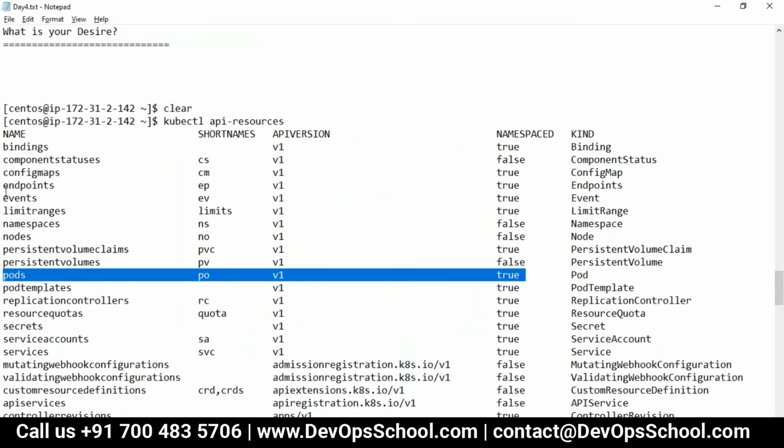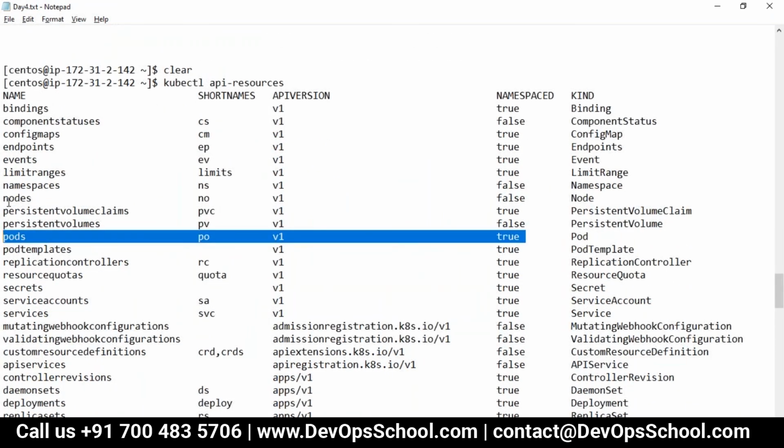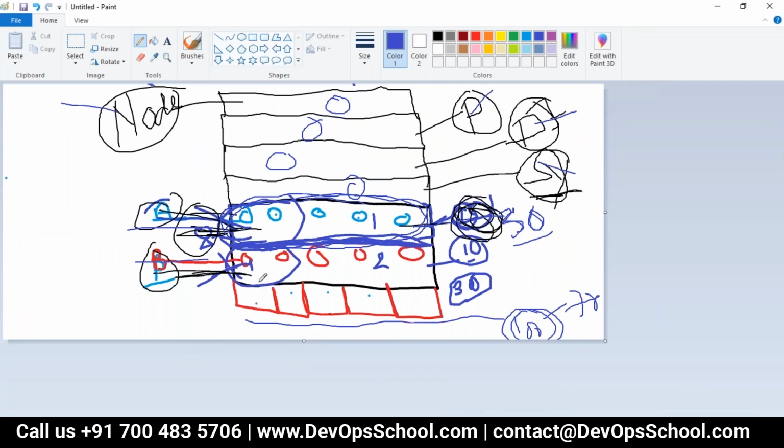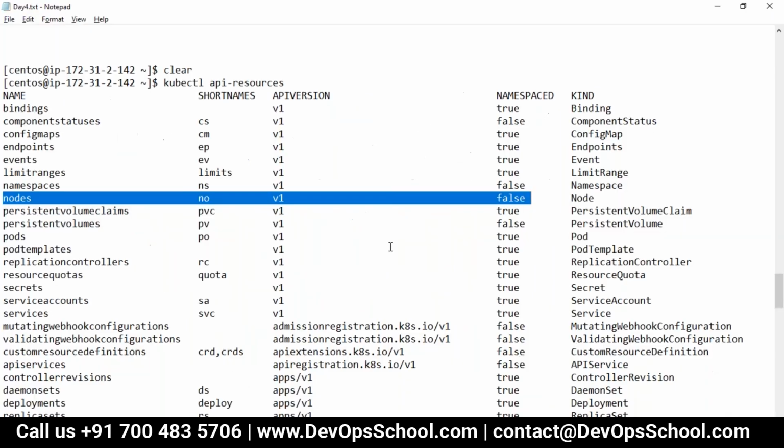If I look at node, which is one more resource, node is false. Why? Because look at where the node is lying. It's not inside a namespace. Node is at the cluster level, not at the namespace level, so that is the reason it is false.